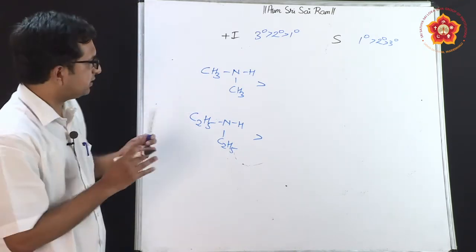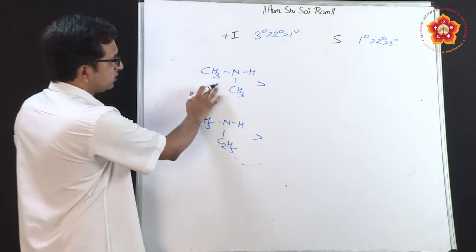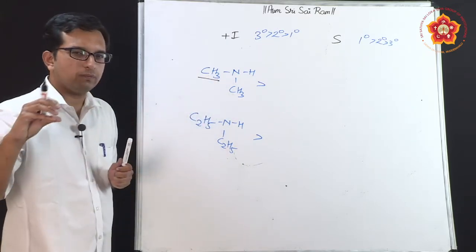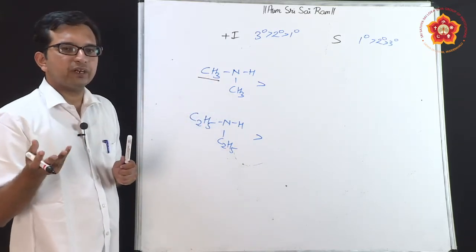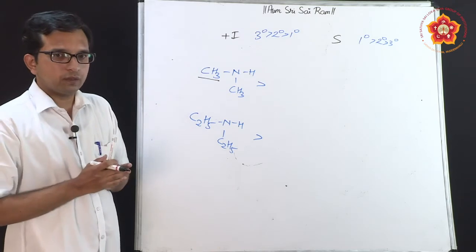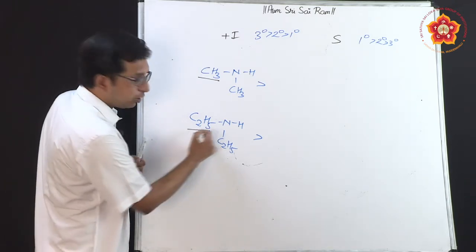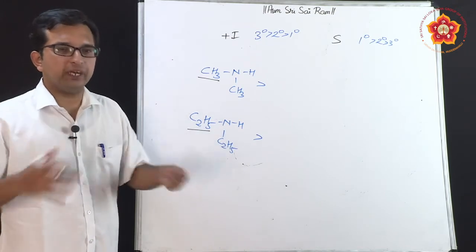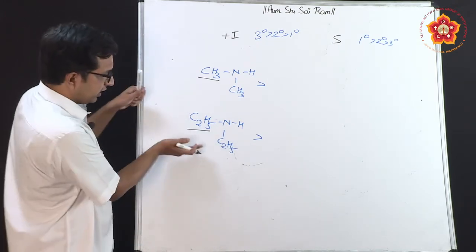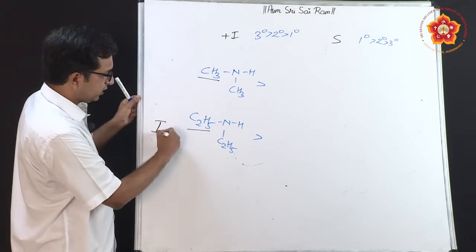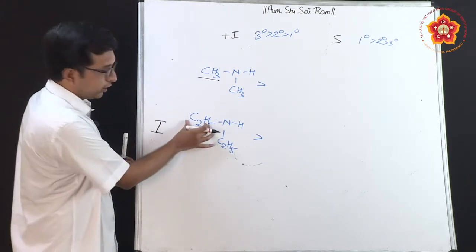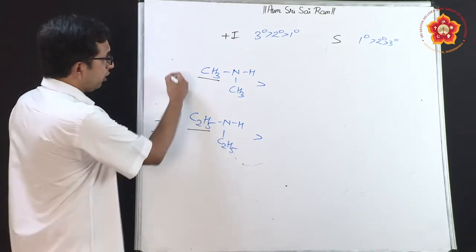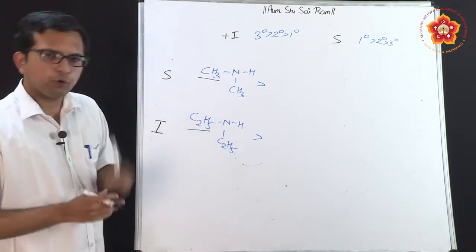What happens here in these cases is that when I consider these compounds, here the electron donating group is small, which means that inductive effect will be comparatively low, and here the electron donating group is pretty large, which means that inductive effect is more dominant here. So you understand that in this case the inductive effect is more dominant because electron donating group is large. In this case inductive effect is small, but solvation effect is more dominant. Why is it more dominant?